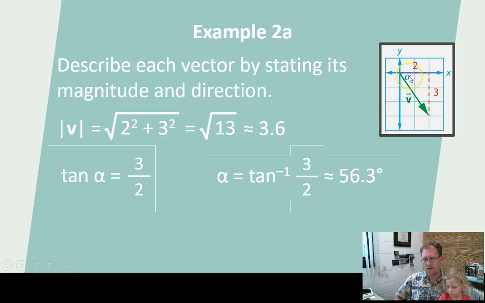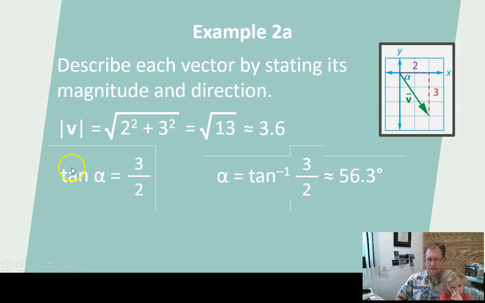So this is the angle I'm after. I'm always after the angle from the x-axis. And if I were to pretend that this is a triangle, I have the tangent, the opposite over adjacent, right? Tangent of alpha is 3/2, opposite over adjacent. So I can solve for alpha.